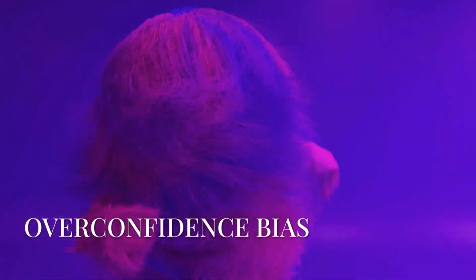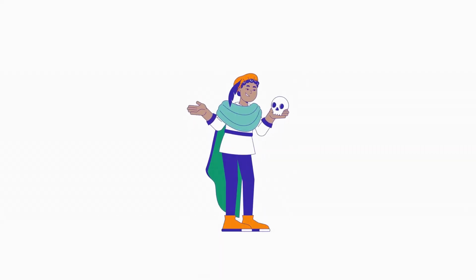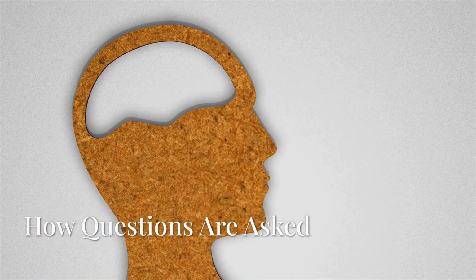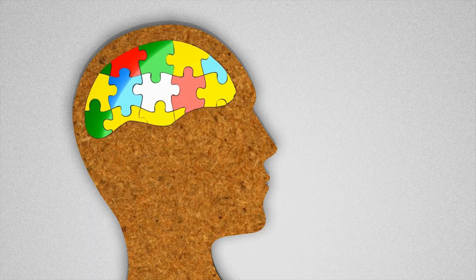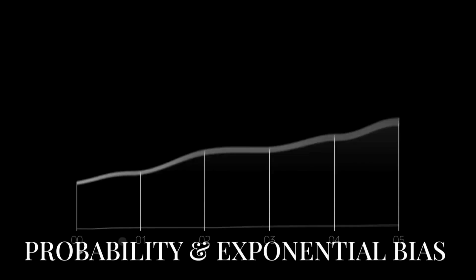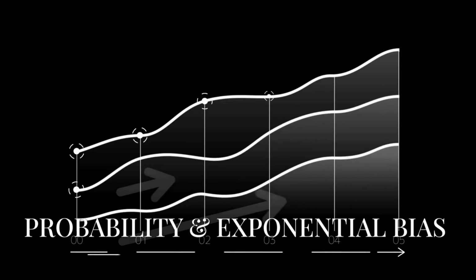Overconfidence bias. We often think we know more than we actually do. Research on metacognition shows that confidence judgments depend heavily on how questions are asked, not just what we know, making self-assessments surprisingly unreliable.